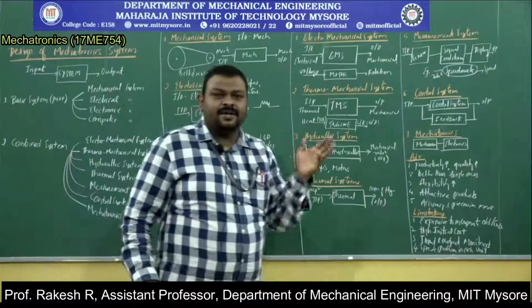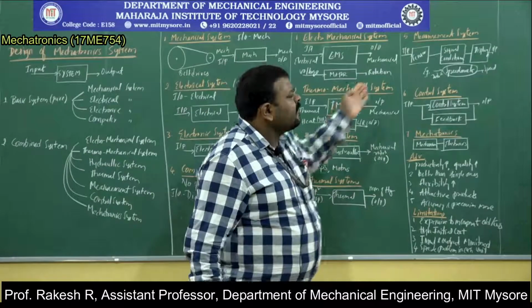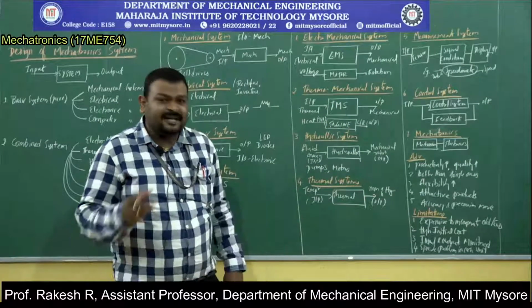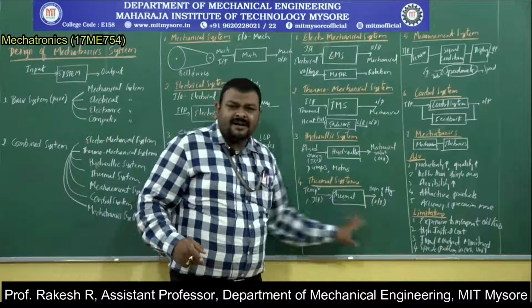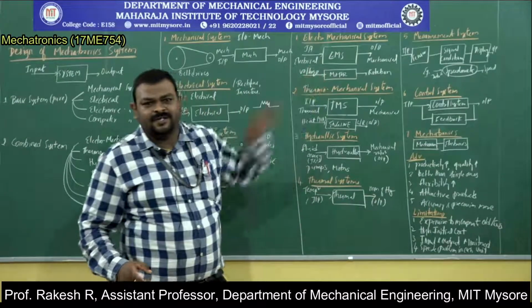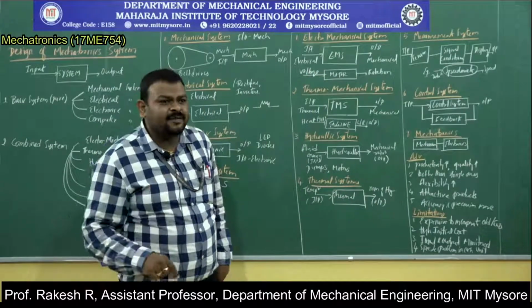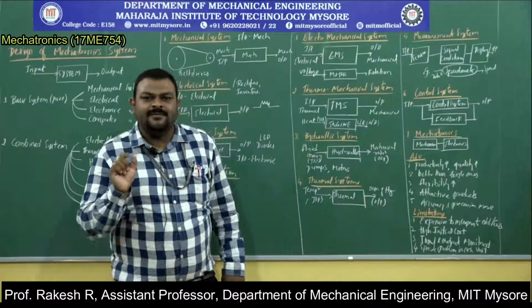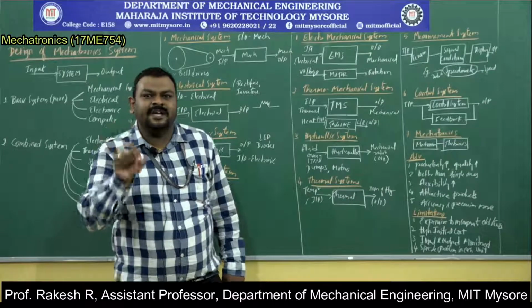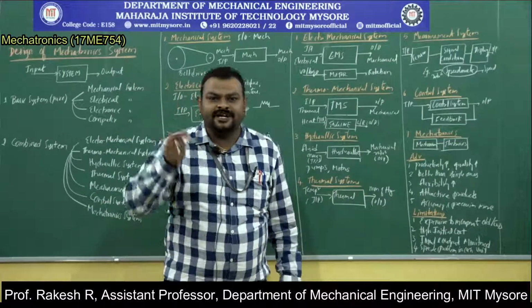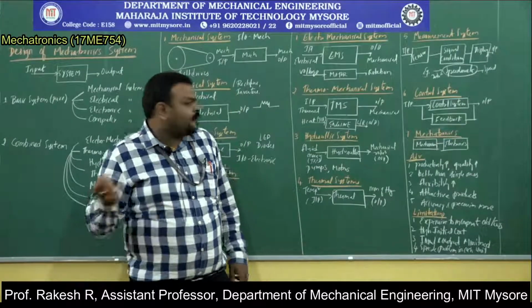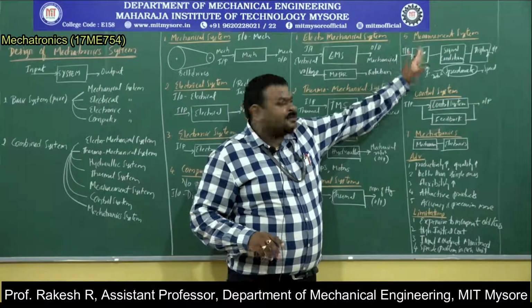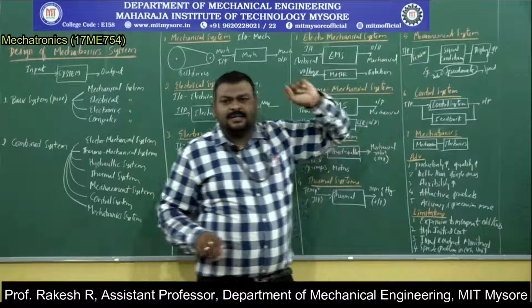Then measurement systems. A measurement system is somewhat different from these systems. Directly we cannot write a simple block diagram for a measurement system. Generally in the measurement system, what we will do is measure the quantities. The measured variable is called the measurand. Suppose you take this as an example. Initially, the input flows through a sensor. A sensor is a device.